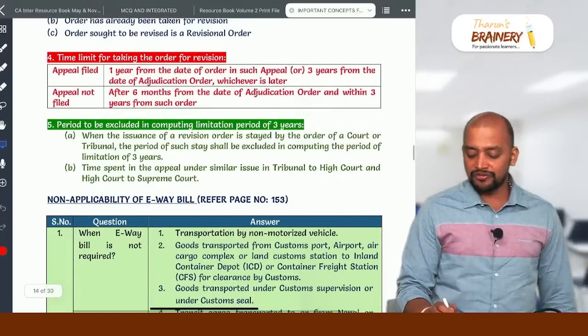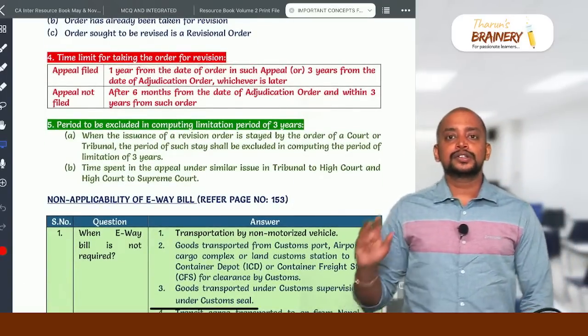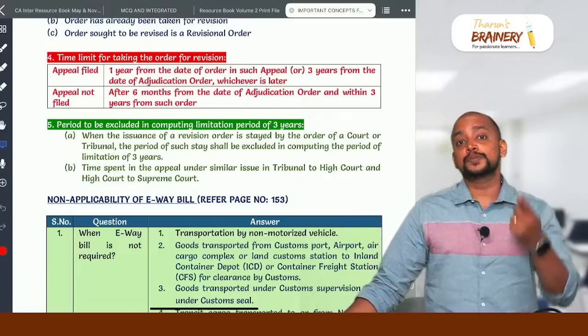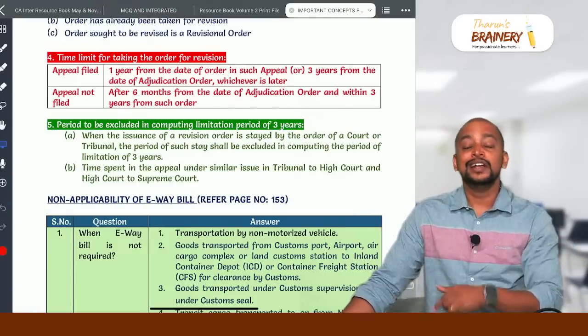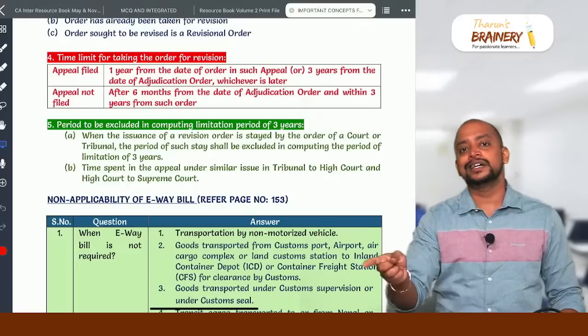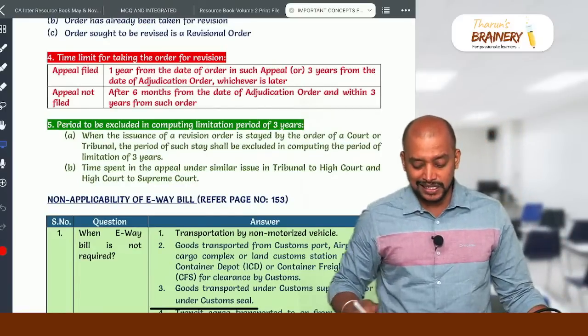Then time limit for revision order. Suppose if appeal is filed, we cannot do revision. No, we can do revision with respect to the few grounds on which appeal is not made. In that case we need to take 3 years from the date of adjudication order or 1 year from the date of appeal order, whichever is later.